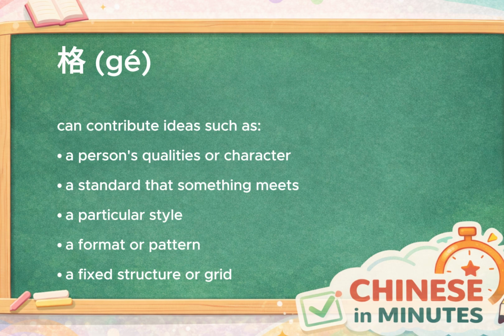Because of this, you'll find ge in words related to personality, style, prices, qualifications, formats, tables, and many other everyday concepts. Once you understand the logic behind ge, you'll start recognizing dozens of Chinese words without memorizing them one by one. Let's break it down together.